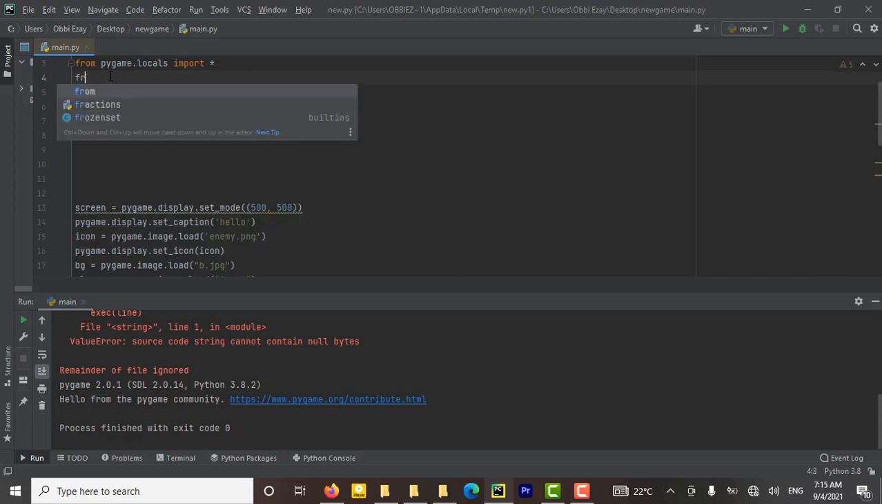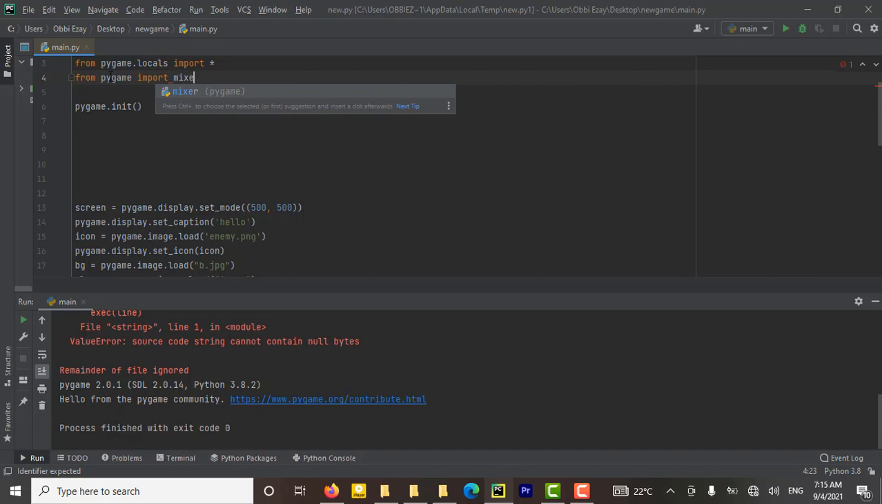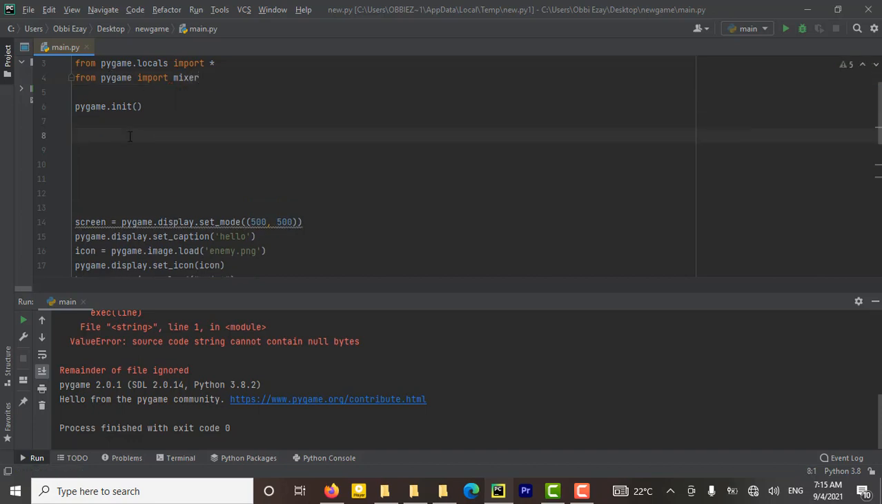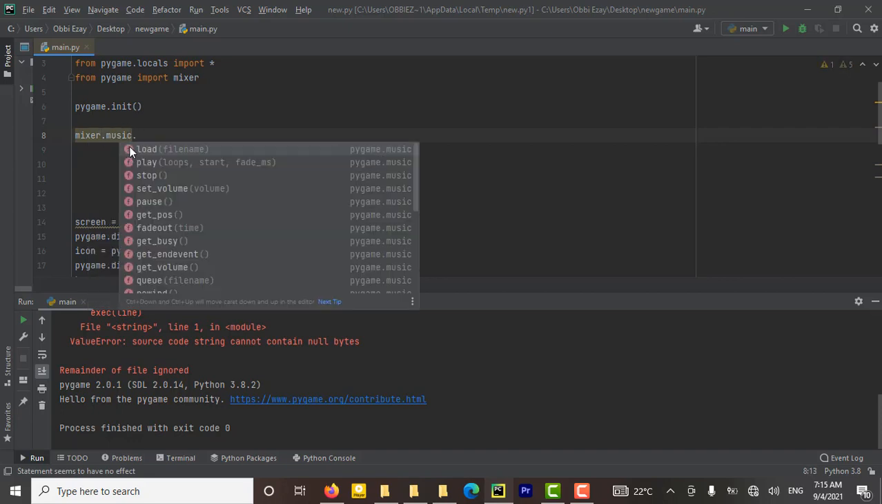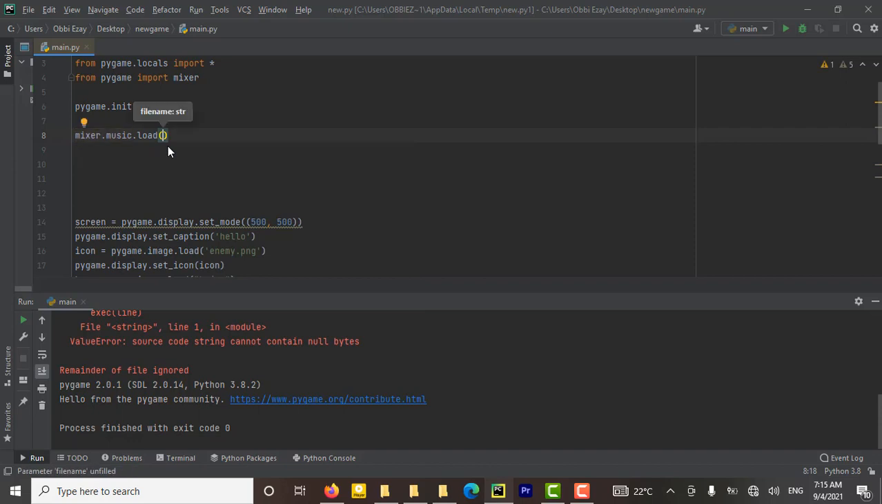From pygame import mixer. So after you imported it, you need to load your music. So mixer dot music dot load, the name of your music. I have one which is music dot wave, and now you play it.